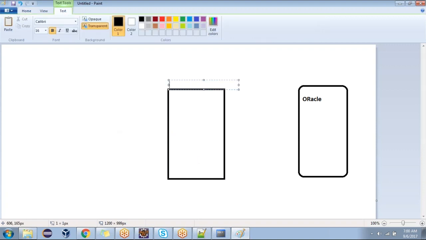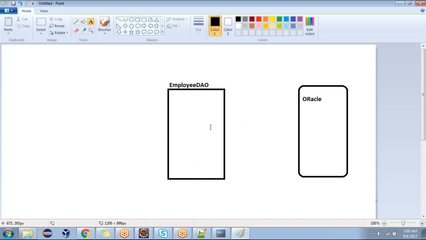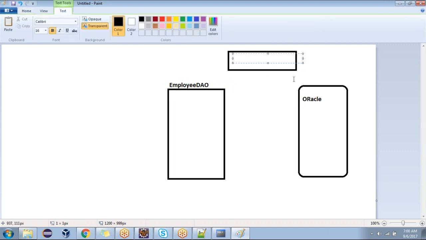Employee DAO. Excellent. EmployeeDAO internally will use one class. What is that class? The DB connection class.